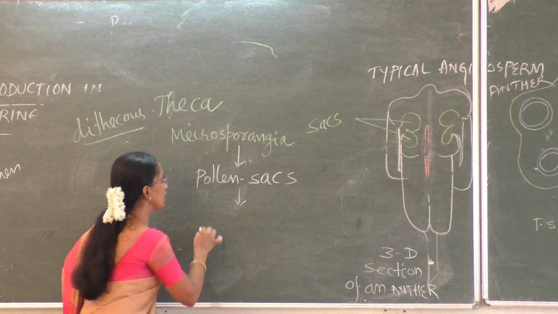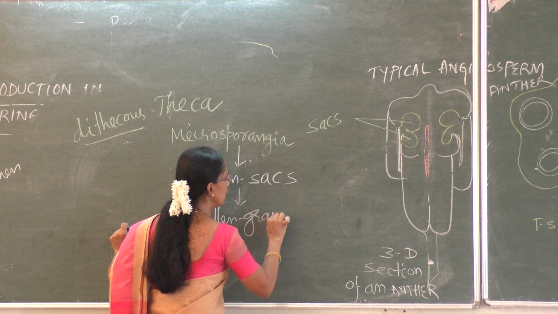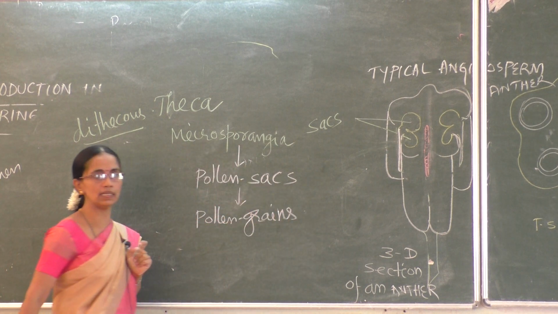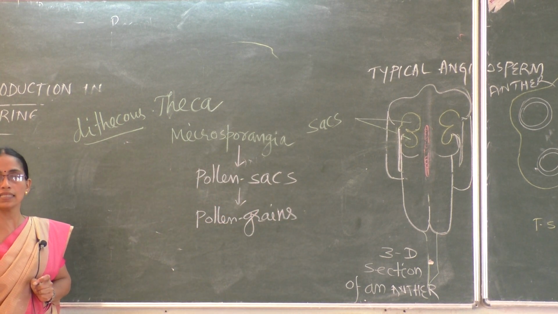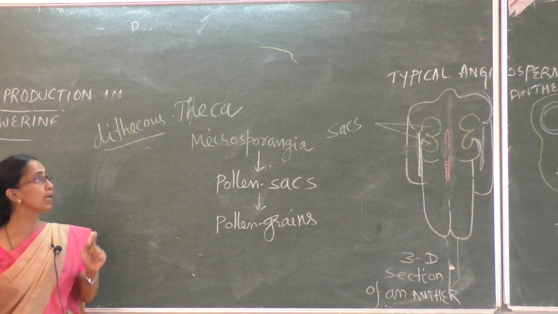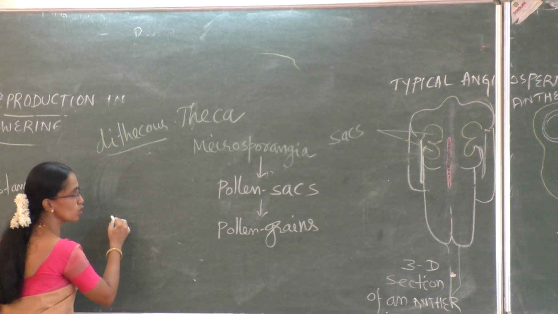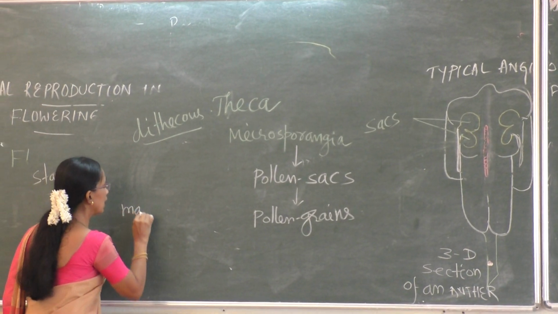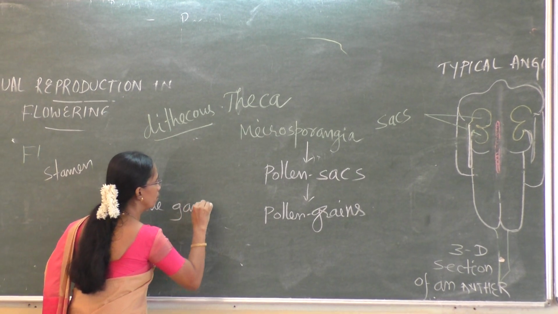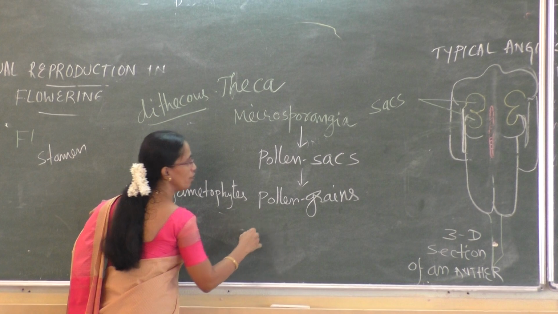Pollen sacs internally contain pollen grains. What are pollen grains? They are the structures which later produce male gametes. That's why pollen grains are also called male gametophytes.